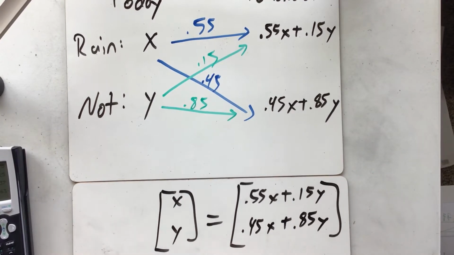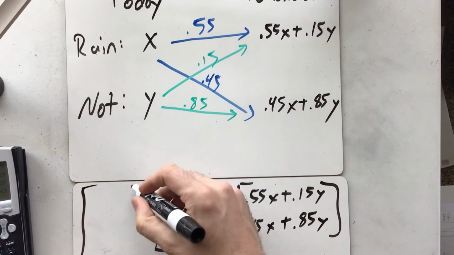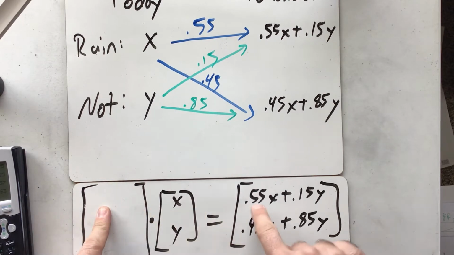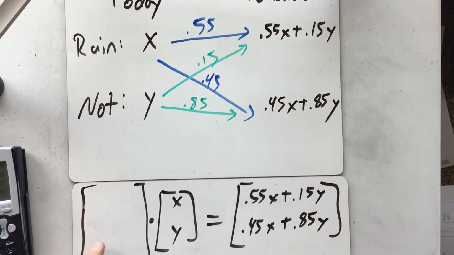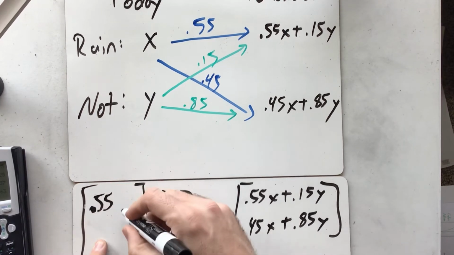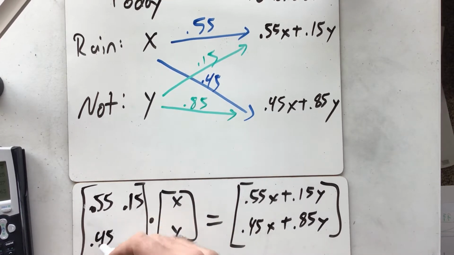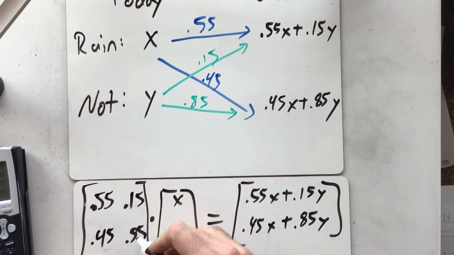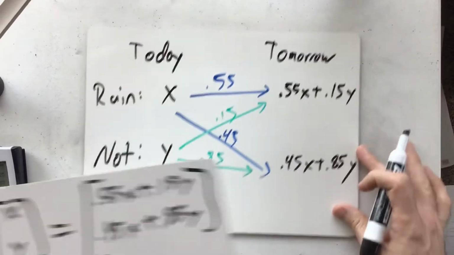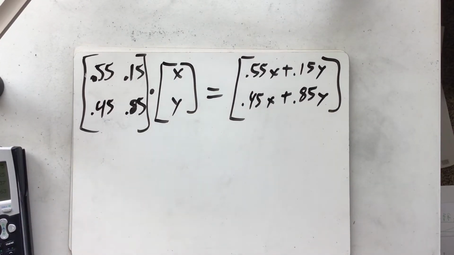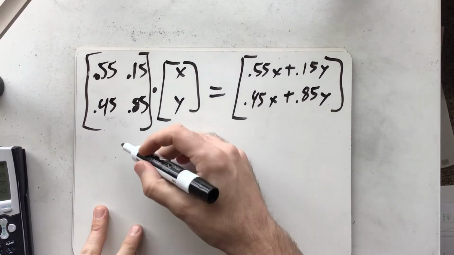And now, what matrix would we put right here to multiply in order to do this? Well, notice we get row times column, and so our row is, we just need these two numbers across that top row. So we just need 0.55 here and 0.15 here. And then we do row 2 by column 1 gives us that one, and so this is 0.45 here and 0.85 here. And so you can see that this problem right here is summarized as this matrix multiplication. And so this is what we call a transition matrix.